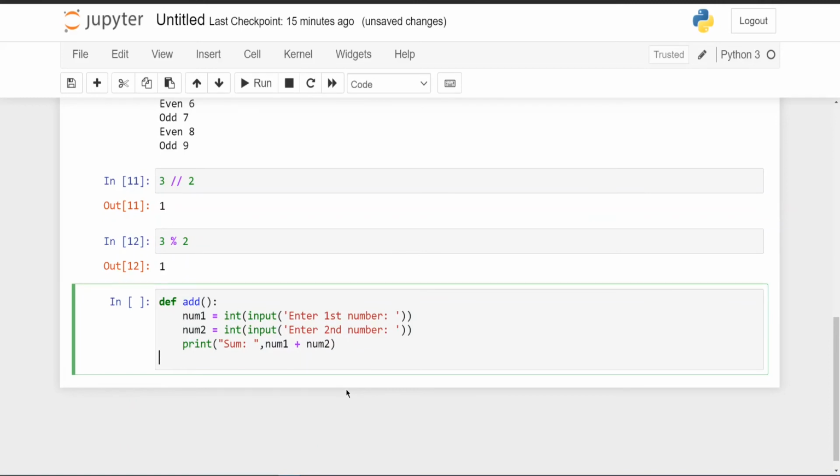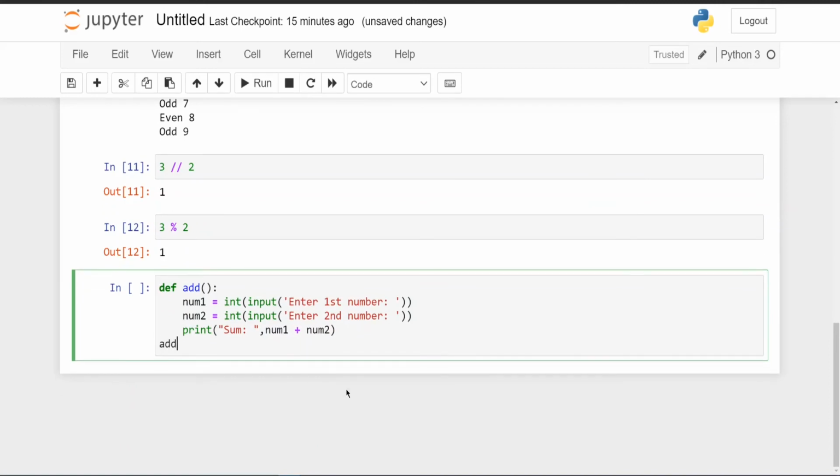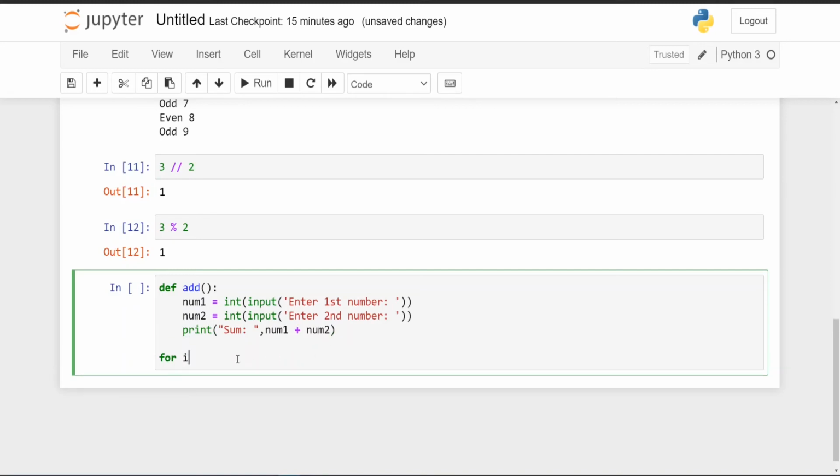We know that if we want to call a function, we should write here add. But what if we wanted to call this function 10 times? So we can just write here for variable, and we can write any name. You can write your own name also here. We'll be using var, or you can just write i, which seems easy and is mostly used. So we'll write for i in range. Suppose we wanted to call this function 5 times, so we'll just write range 5 and we'll just call add.